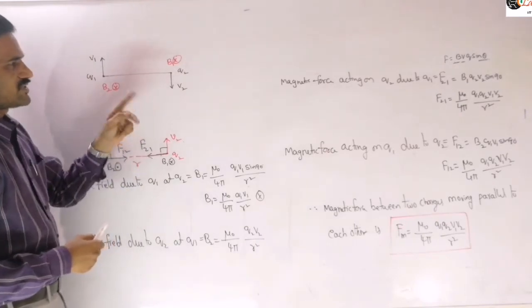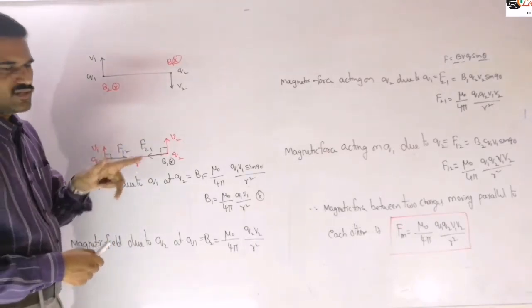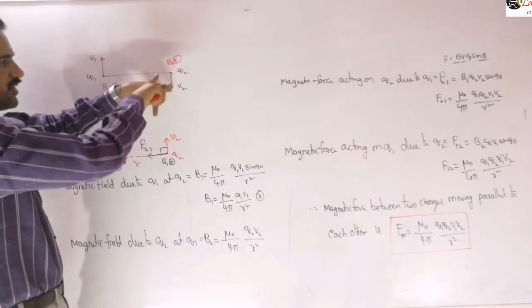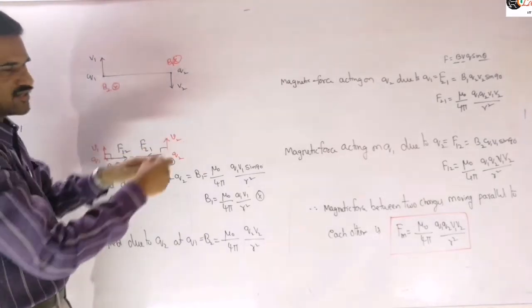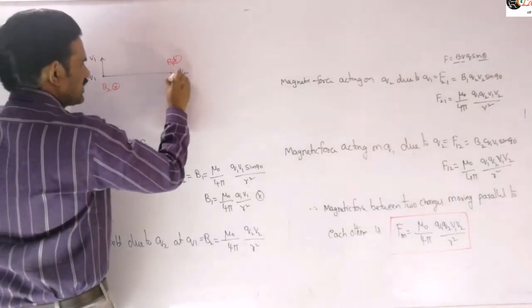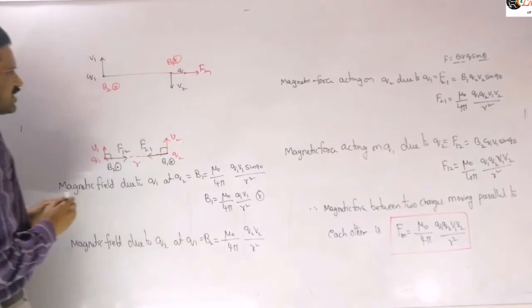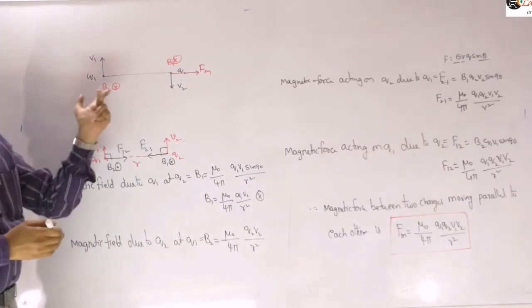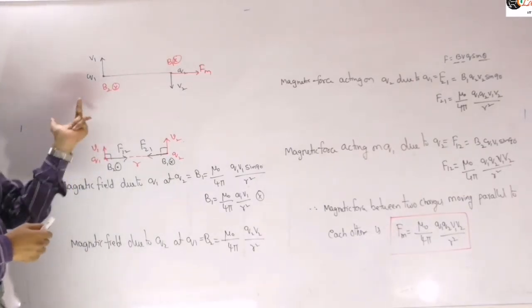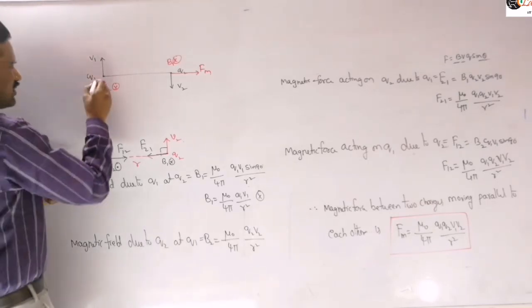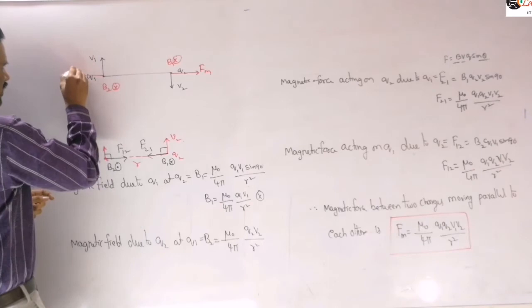For this we again need to use the left hand rule. Field is into the plane, the particle is moving down like this, then the force direction is along this direction. So the magnetic force acting on this will be along this direction. Similarly, let us apply the same Fleming's left hand rule for this. Field is into the plane, the particle is moving upwards, then the force direction will be like this. So the magnetic force will be along this direction.